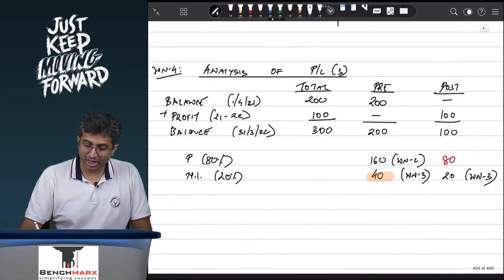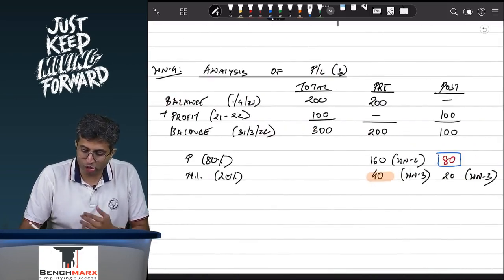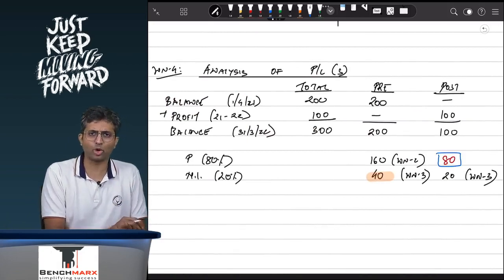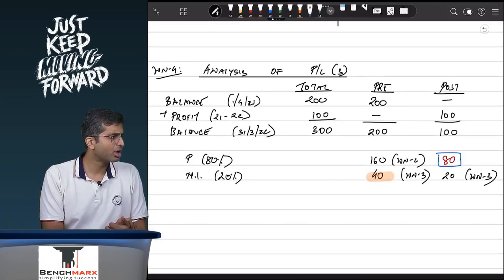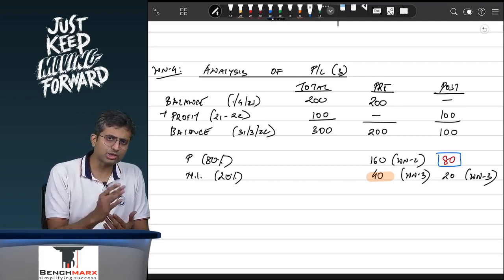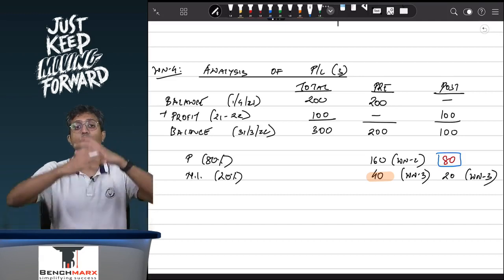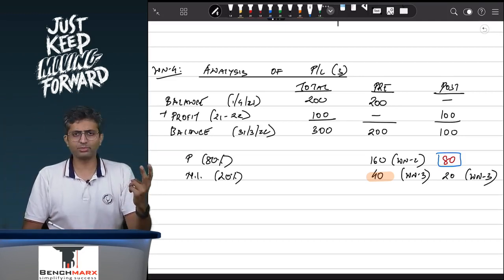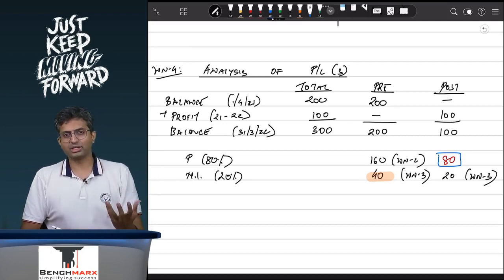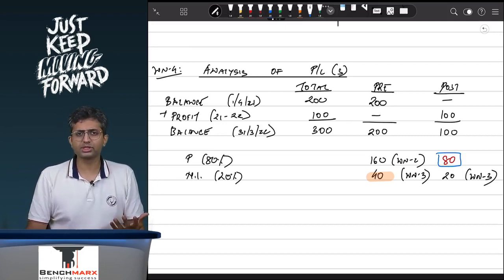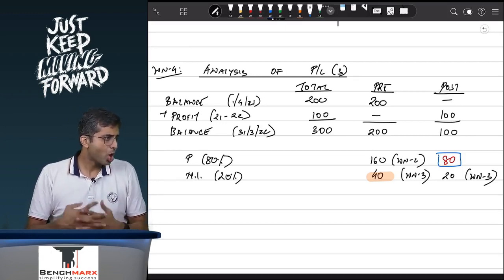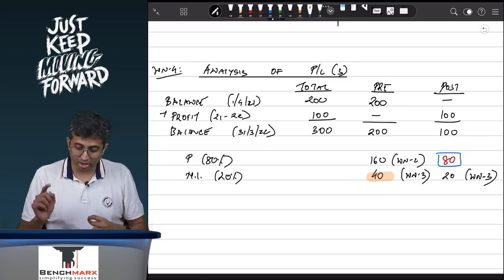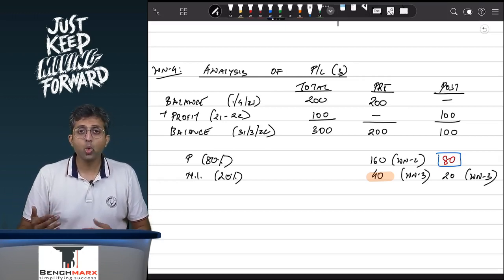But my point is, you guys think and tell me, where should this 80 go? Should this also be adjusted against investment in order to calculate goodwill? Or should this go and get consolidated with the parent's reserves in order to find consolidated reserves? Option A, you adjust it to calculate goodwill. Option B, you add it to the consolidated reserves to find the total reserves. Option B. Why? Because these are reserves which are earned. This 80 is earned when you had control.